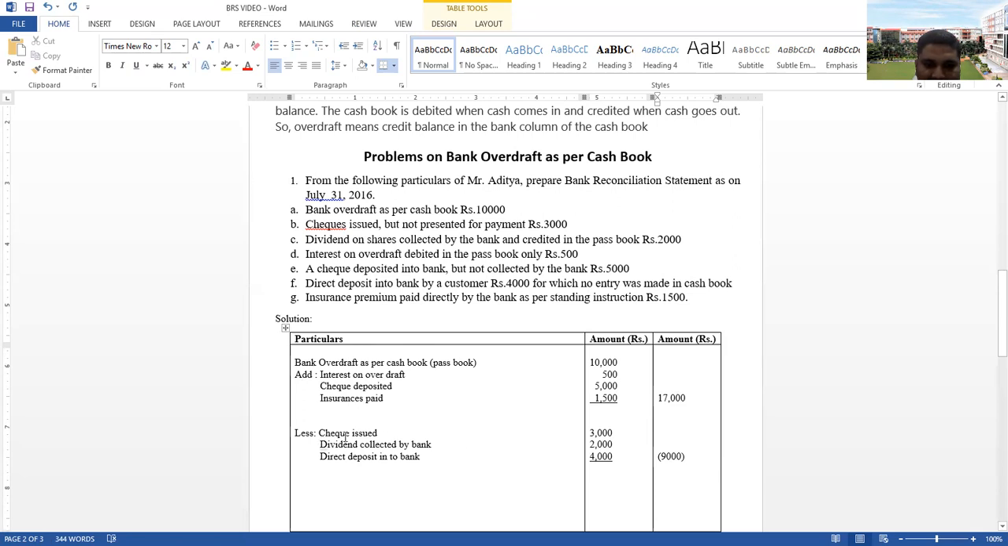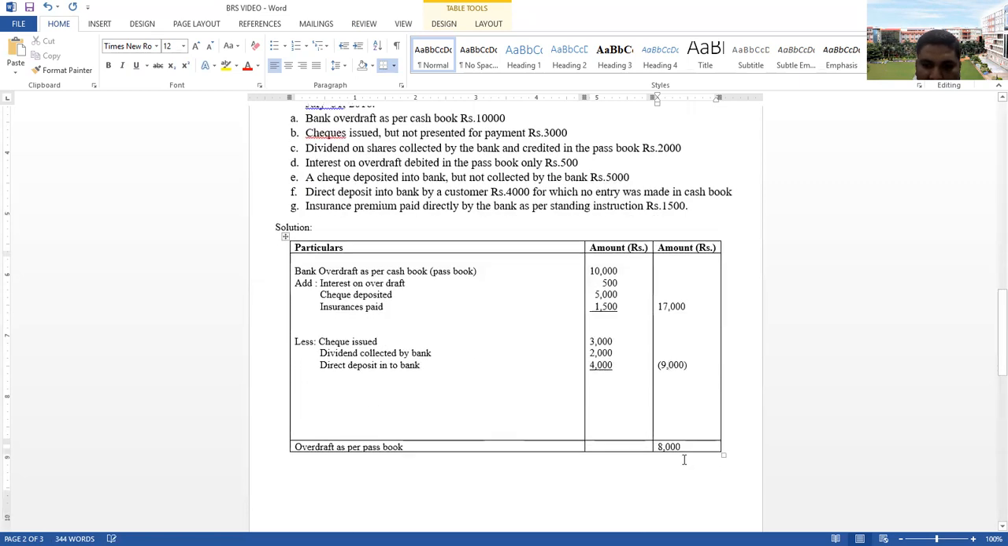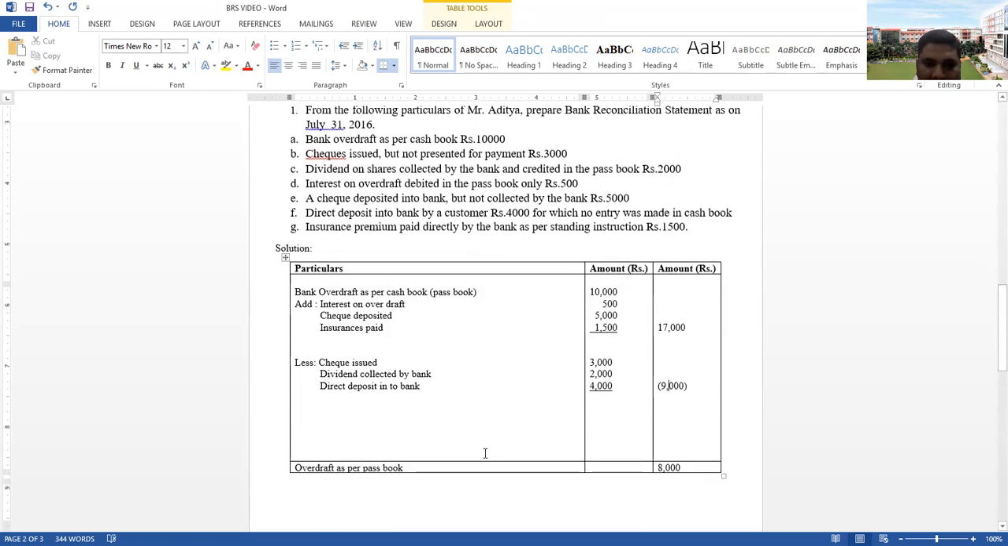Here, less check issued, dividend collected by bank and direct deposit into bank, that is 3,000, 2,000 and 4,000, together come to 9,000 rupees. So 17,000 minus 9,000 rupees gives 8,000, which is called overdraft as per passbook.